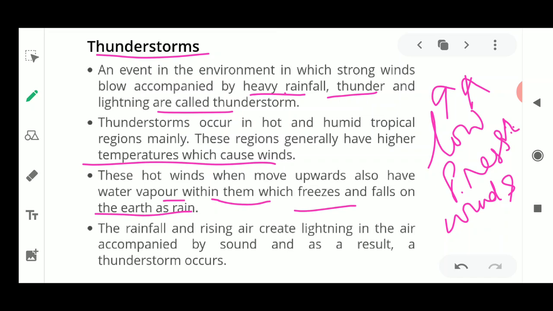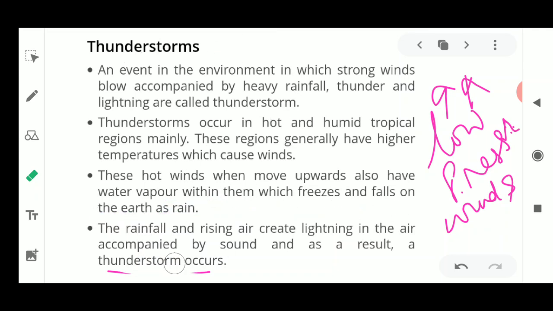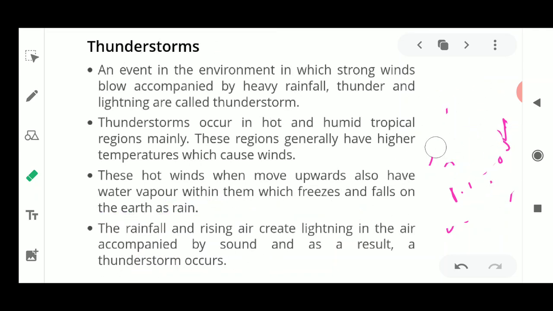Then what happens? This rainfall and the rising air create lightning in the air, which is accompanied by the sound, as a result of the thunderstorm. This word itself is a very long word, thunderstorms, made up of two words, thunder and storms. We know that thunder means the loud clap, or it is also known as a loud roar.